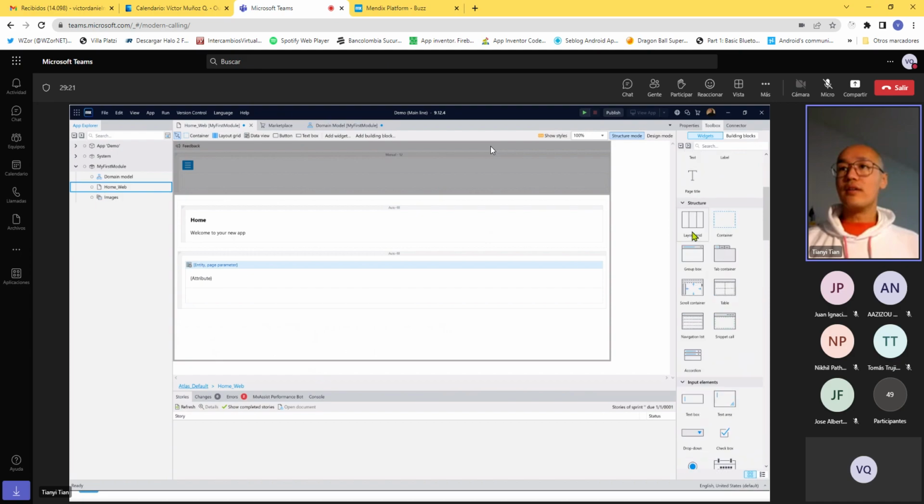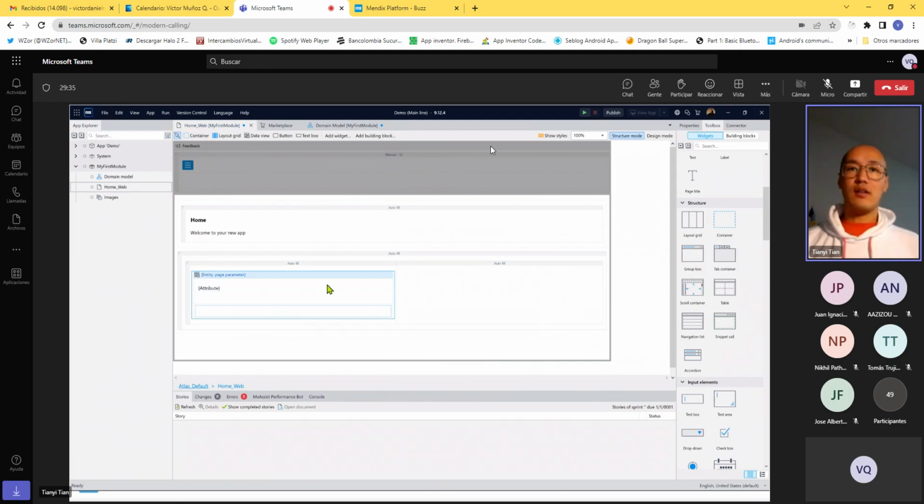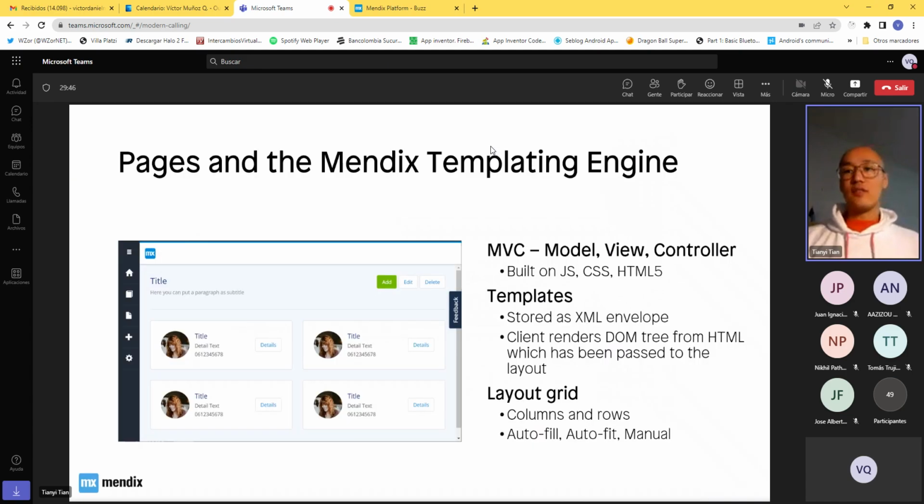Layout grid, right? That helps you structure your app in a way that you can put your elements in a tidier way, right? You can then, for example, drag the data widget into this section, right? So you can also display things side by side. And it uses the CSS flexbox method, so you can adjust it very flexibly without typing any code in there.